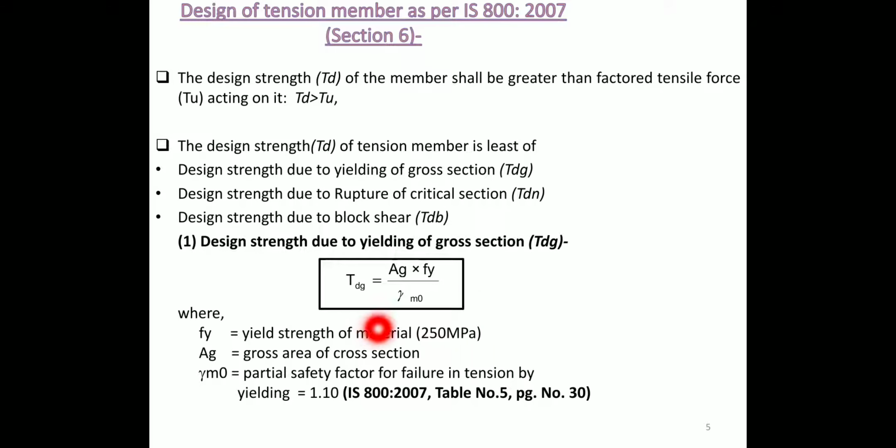fy is yield stress or yield strength of material, that is 250 MPa or Newton per mm square, where Ag is the gross cross sectional area, and gamma m0 is the partial safety factor for failure in tension due to yielding. Here in this equation we are going to choose the value gamma m0 is equal to 1.10, according to IS (Indian Standard) 800:2007, table number 5, page number 30.